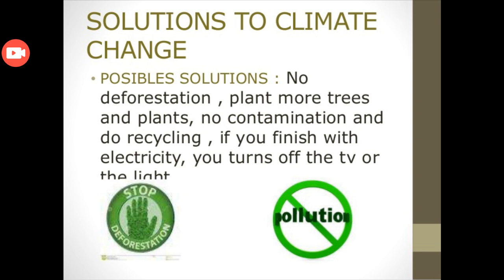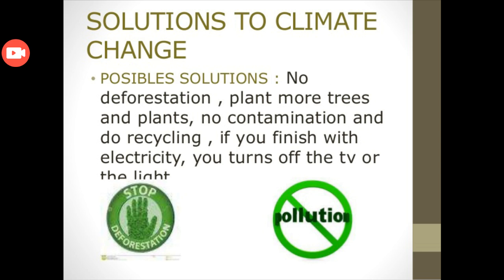So, the solution: how can we stop it? Solution to climate change means how we can stop global warming and the rise in temperature, because this is mostly due to the activities of humans. A possible solution is no deforestation. Deforestation means cutting down of trees.